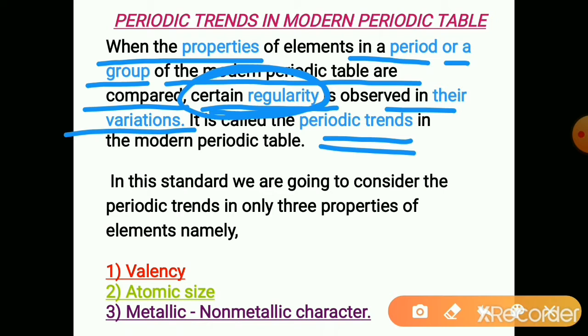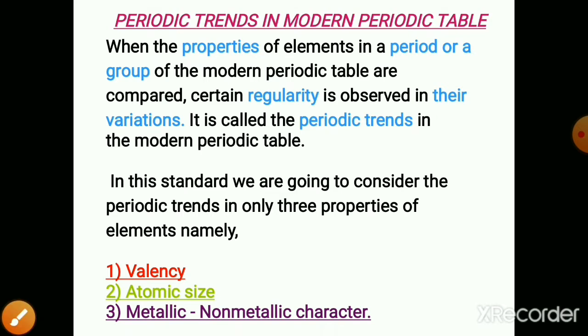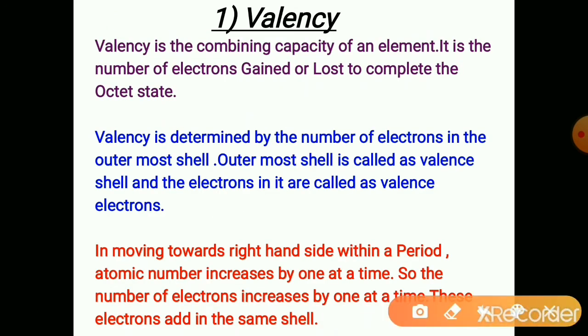In this standard, we are going to consider the periodic trends only in three properties of elements. First is valency, second is atomic size, third is metallic and non-metallic character of the element. So let us see about the valency. Before studying the trend in the valency in the period or group, we must know about the valency in detail.